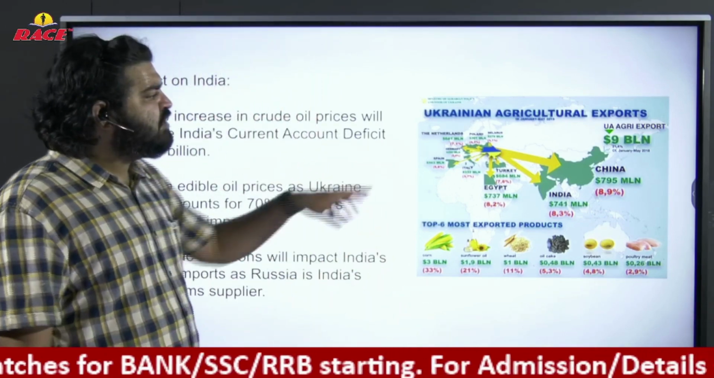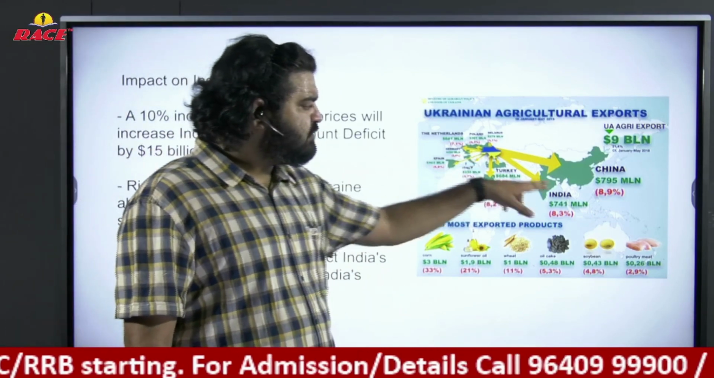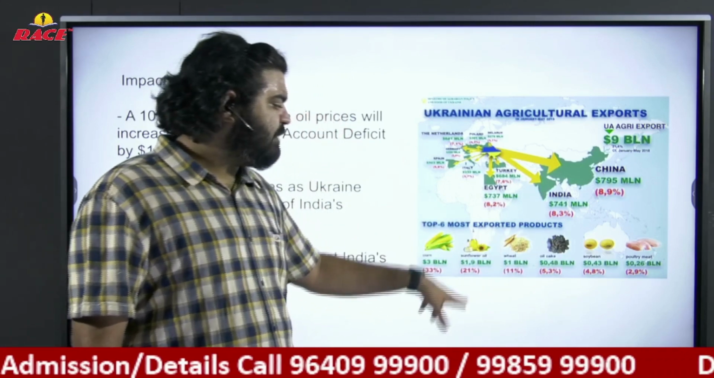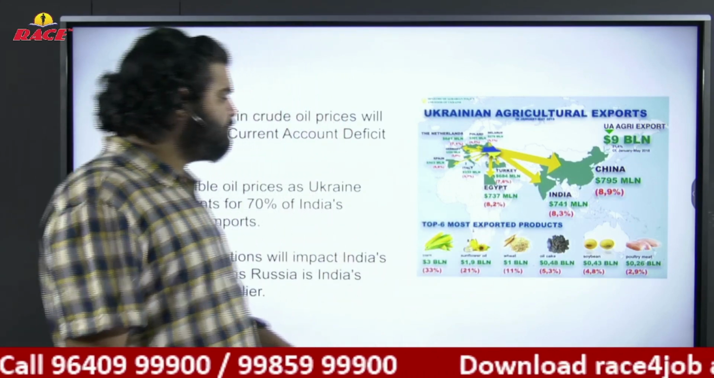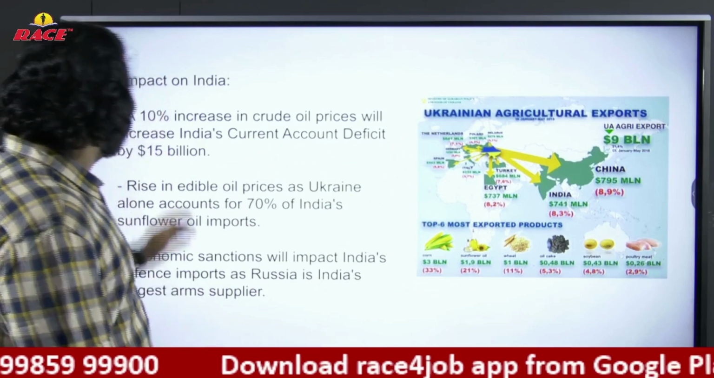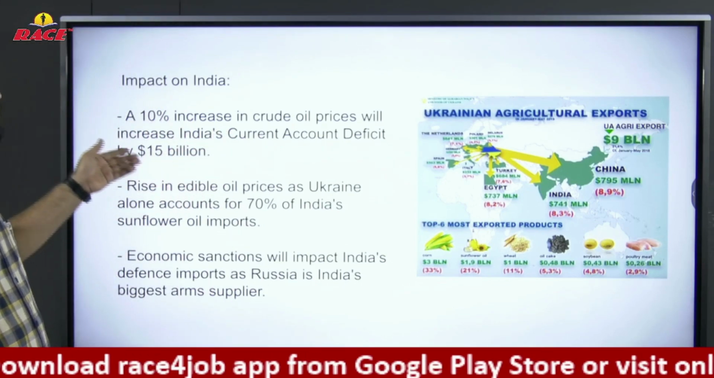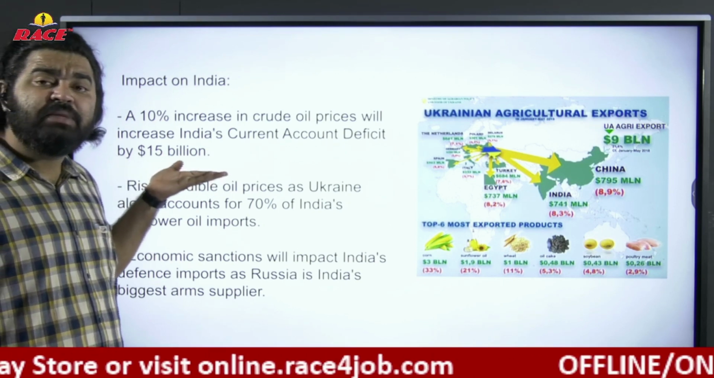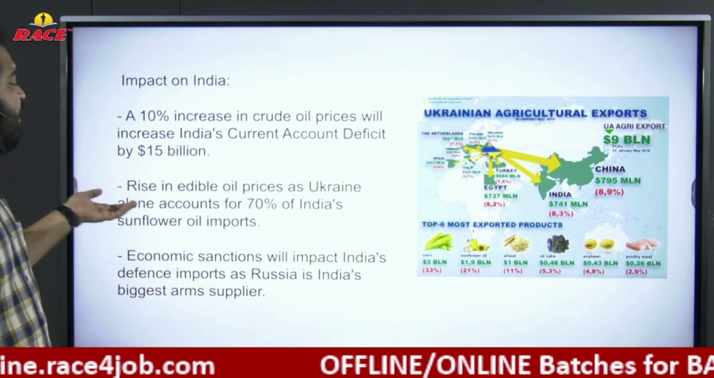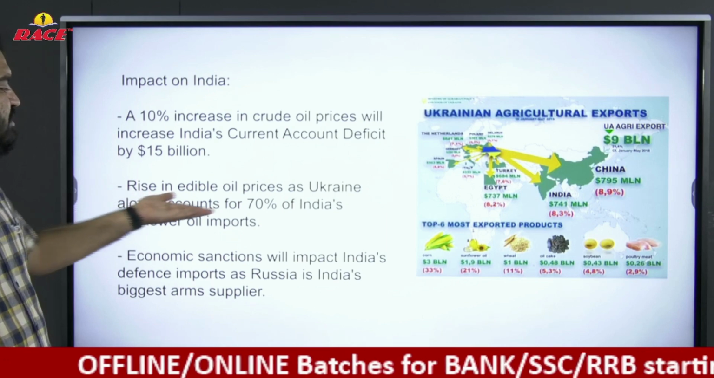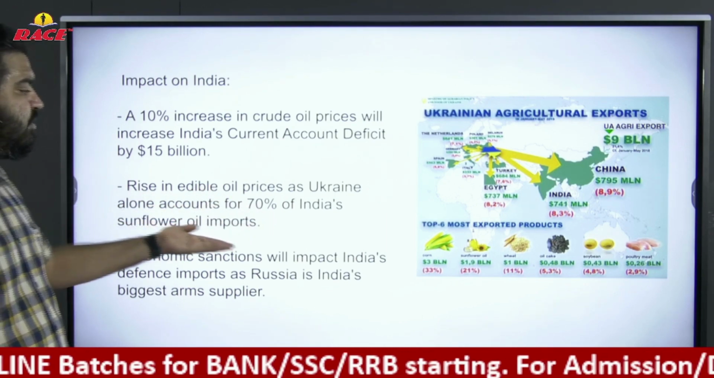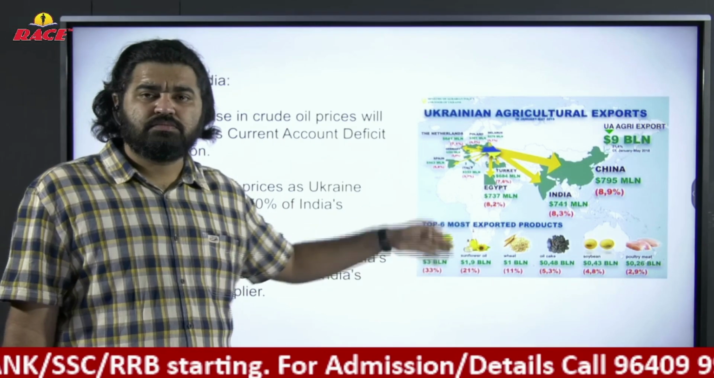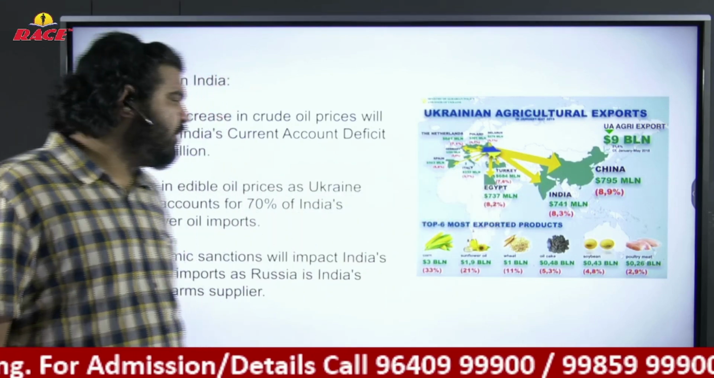So these are the exports from Ukraine. India imports 10% of its sunflower oil from the Ukraine region. These are the other exports. Now, a 10% increase in crude oil prices will increase India's current account deficit by $15 billion. There will also be a rise in edible oil prices, as Ukraine alone accounts for 70% of India's sunflower oil imports. Ukraine is the chief exporter of sunflower oil.